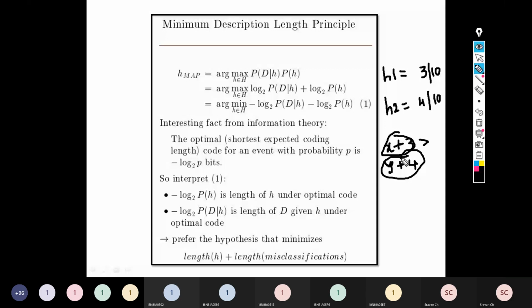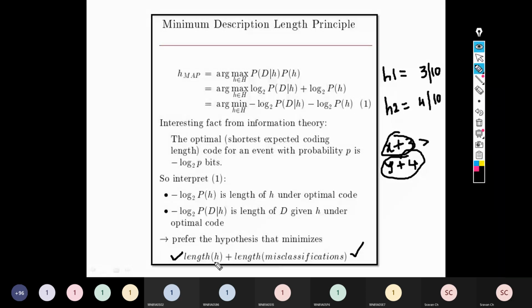So the way we have selected the best possible hypothesis using argmax, there is another method of selecting the best possible hypothesis using a technique called the minimum description length principle. So friends, there are only 2 components. One is called the length of the hypothesis. Another one is the number of misclassifications you found during training. You can simply say the number of training errors, the number of errors you found during training, right?